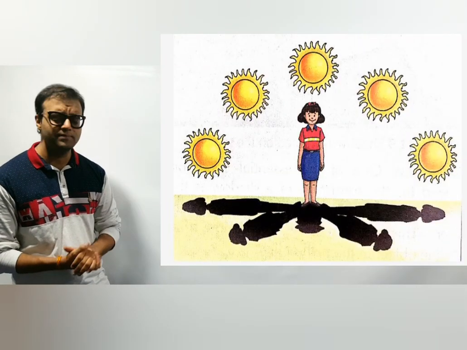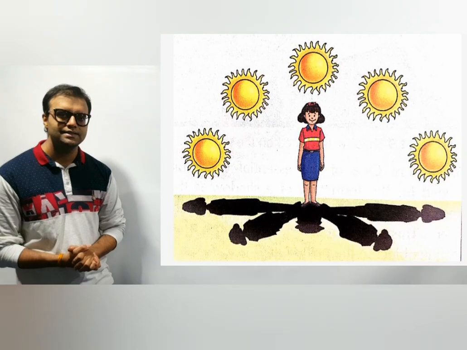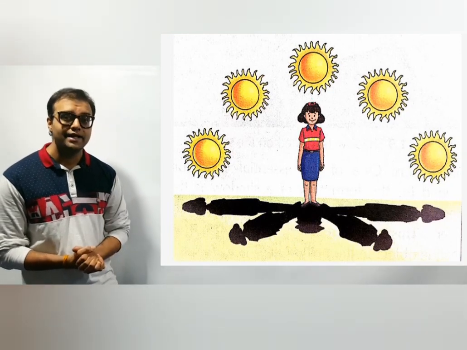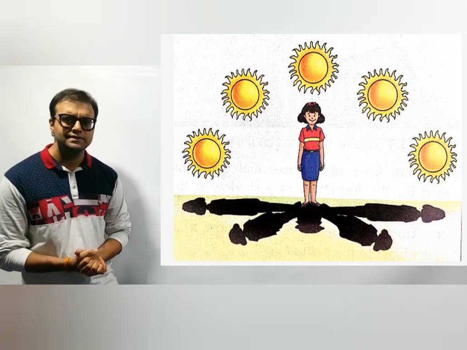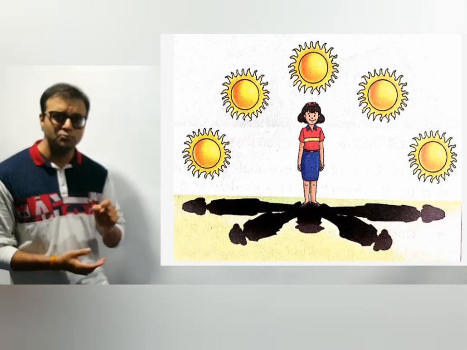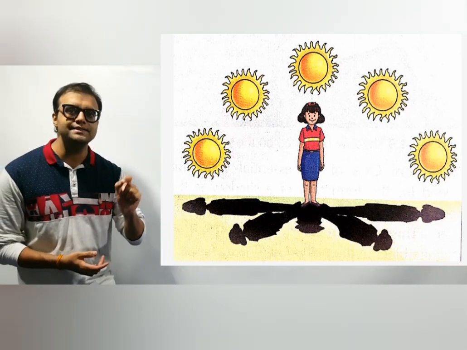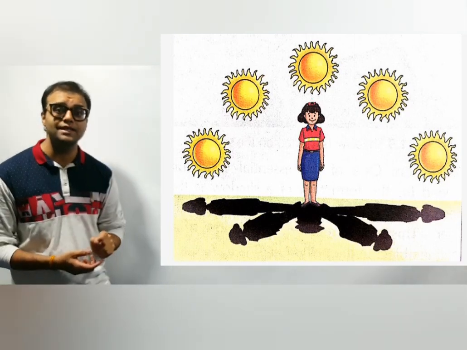Fifth characteristic is my favorite. It deals with the size and shape of the shadow. Size and shape of the shadow means in this particular picture you can see a girl and the type of shadow which is formed due to the changes in source of the light.